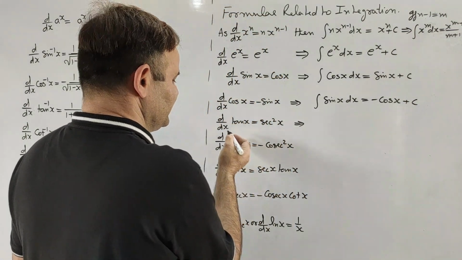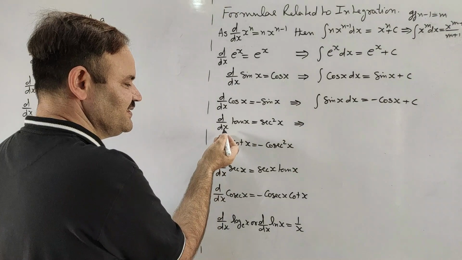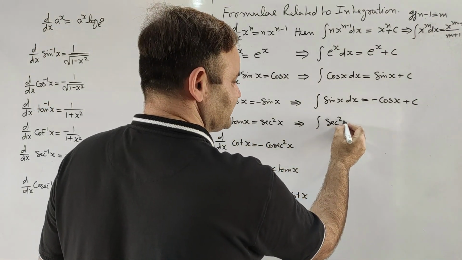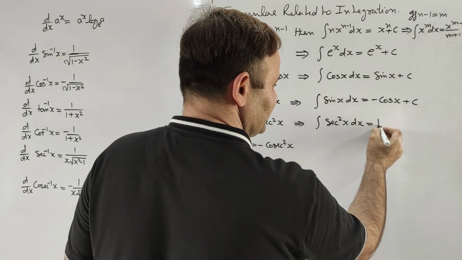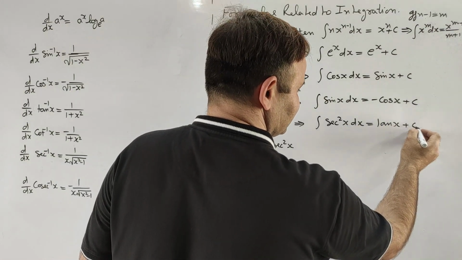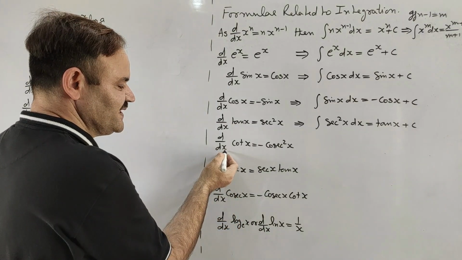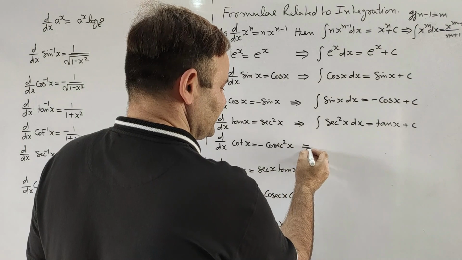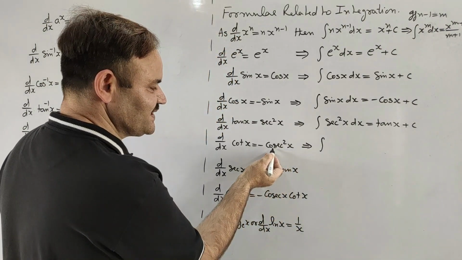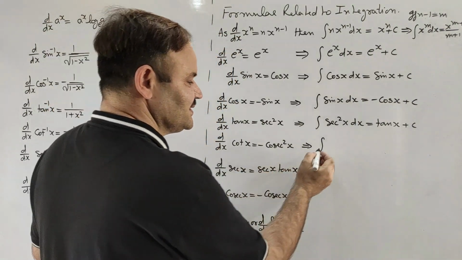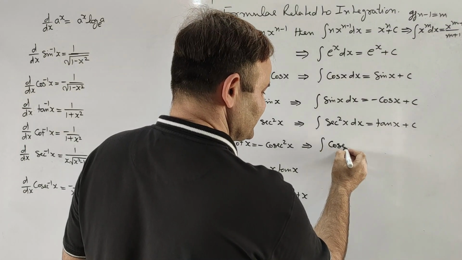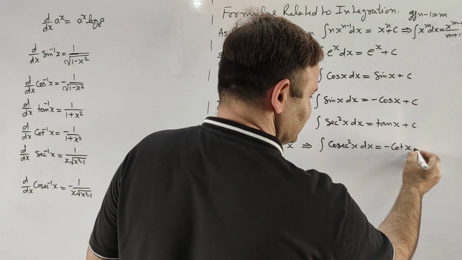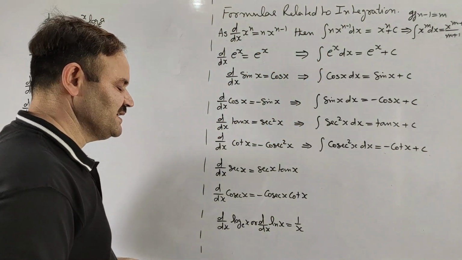This will give us the differentiation of tan x with respect to x being sec square x, so the integration of sec square x with respect to x will be tan x. Now the differentiation of cot x with respect to x being minus cosec square x, this will give the integration of cosec square x, the minus will be taken to this side, so the integral of cosec square x with respect to x is equal to minus cot x plus the constant of integration c.